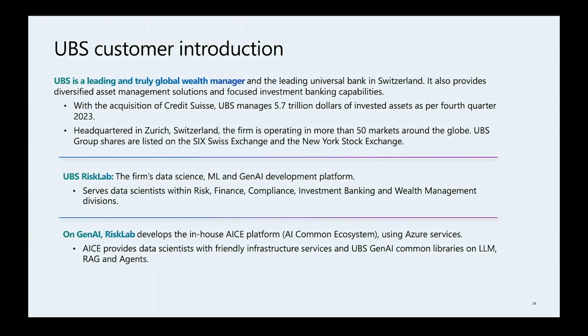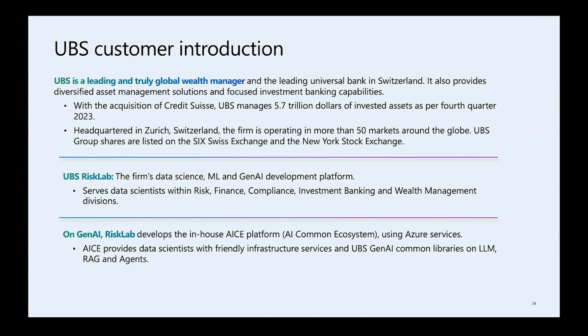So I will talk a little bit about the success stories of UBS leveraging Postgres, and later my colleagues will start talking about some advanced agentic retrieval techniques. First of all, on UBS. UBS is the leading universal bank in Switzerland. We are among the top 3 wealth managers in the world. With the acquisition of Credit Suisse, UBS managed $5.7 trillion of assets, and we also operate in 50 markets.